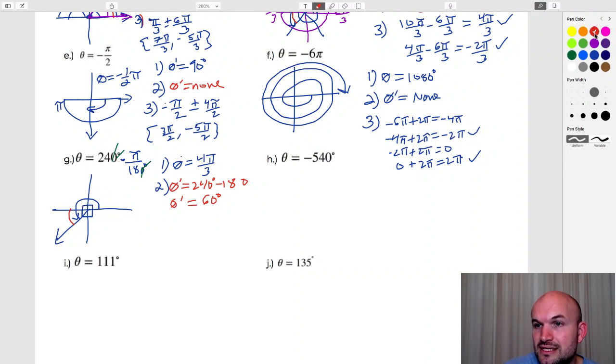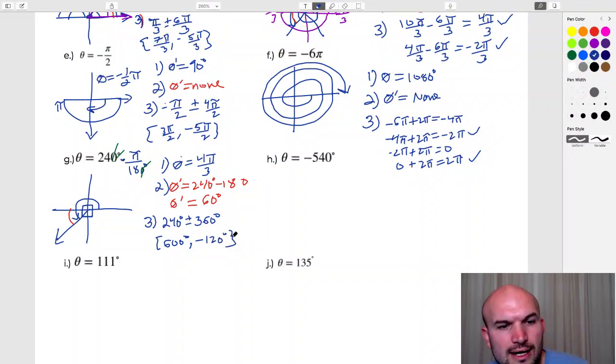And then last but not least is finding my coterminal angles, which with degrees is pretty simple because 2 pi in degree form is 360. Since this is within a revolution, I'm just going to take my 240 degrees and add and subtract 360. If I add, you can see I get 600 degrees. And if I subtract, I am going to have negative 120 degrees.